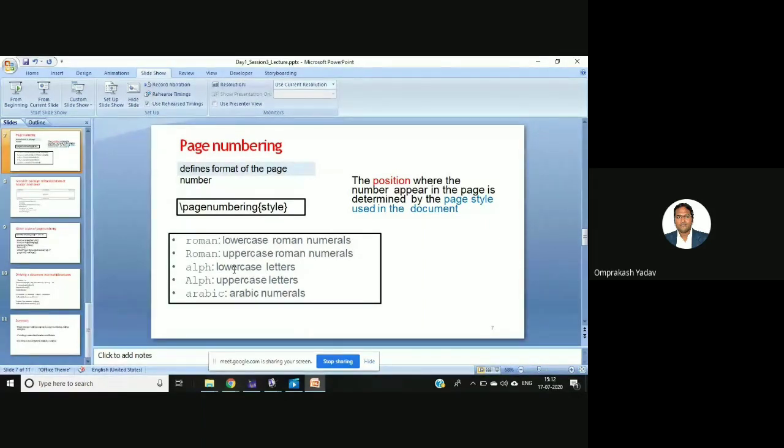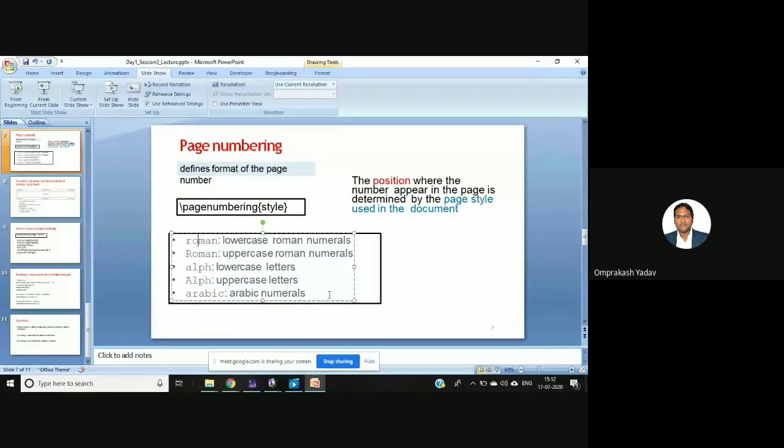Then if you write alph, these are alphabets, right? I've written it in small, so it will give the lowercase letters. If you write the first letter capital, Alph, then it will give you uppercase letters. And if you give Arabic, it will give you the Arabic numerals. So just remember: small roman gives lowercase Roman numerals, capital Roman gives uppercase Roman numerals. Similarly, alph gives lowercase letters, capital Alph gives uppercase letters, and Arabic gives Arabic numerals.